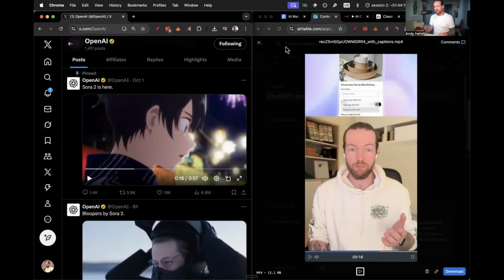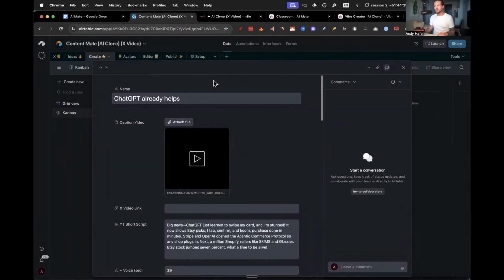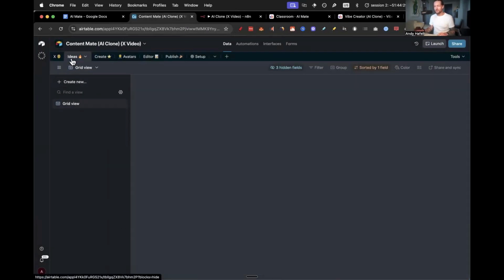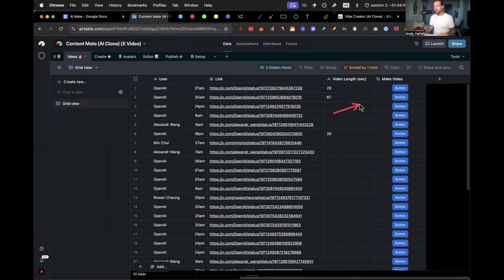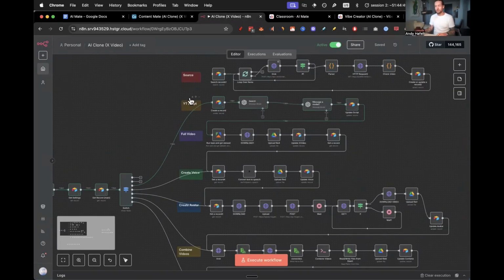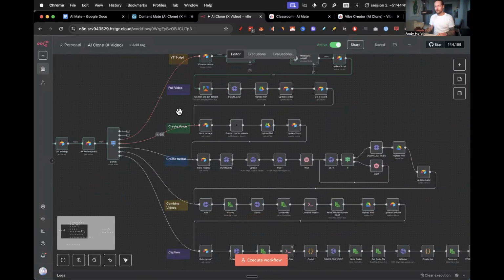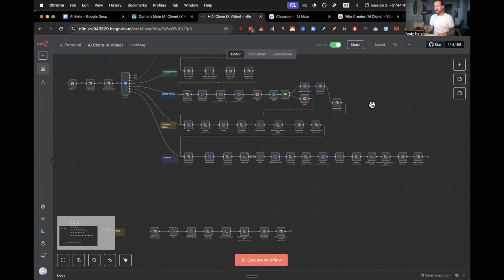And the coolest part about this, which I'm super excited about, is that this automation runs through just one simple button. So once you've found a good idea, which we find using scrapers, all you need to do is click on this make video button, and it's going to run through the entire automation from YouTube scripting, making the full video with voice, avatar, combining the videos and adding captions on top.